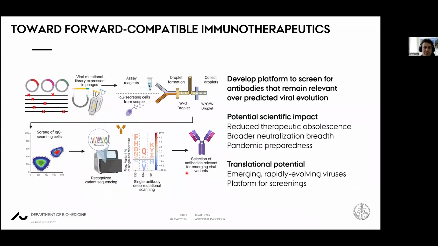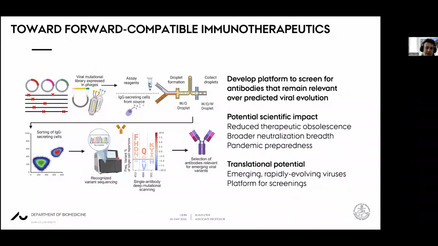And what we'd like to do in this project is use this case of SARS-CoV-2, this model system, to see whether we can develop a platform that we could use either for emerging viral targets or for rapid outbreak response, where we would have basically a mutational library from viruses within the phages. Again, we screen antibodies for cross-reactivity and for the specificity profile.